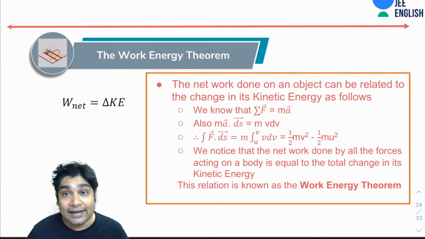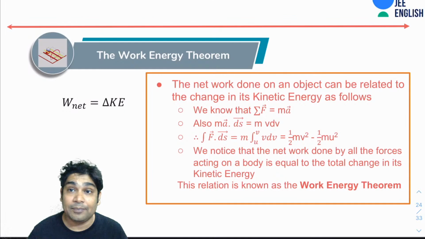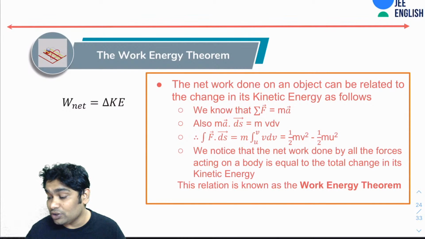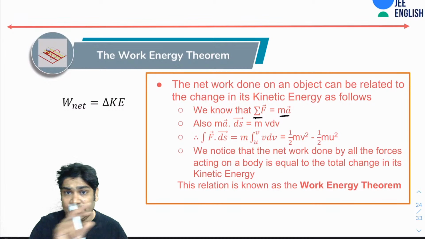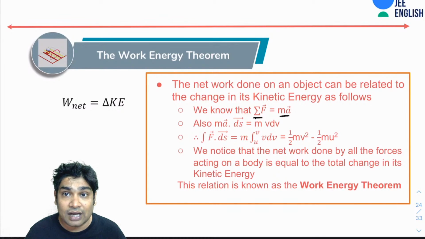Alright, so the net work done on any object can be related to its kinetic energy as follows. Suppose you know that the net force would be equal to mass times acceleration. For any body that is moving, I'm assuming for now that it is translating only.